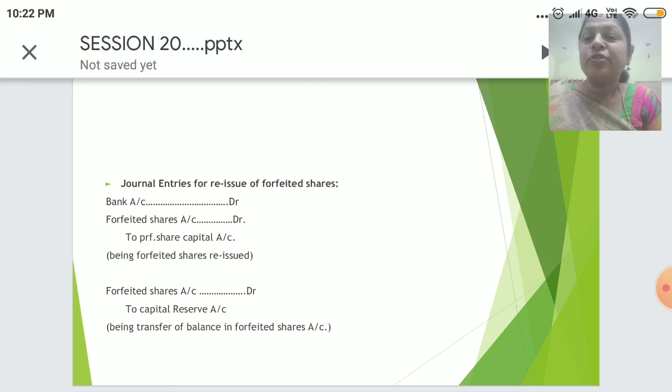Journal entries for reissue of forfeited shares. We debit bank account, forfeited shares account, to preference share capital account for the shares forfeited. And for transferring the balance in forfeited shares account, the journal entry would be forfeited shares account debit to capital reserve account.